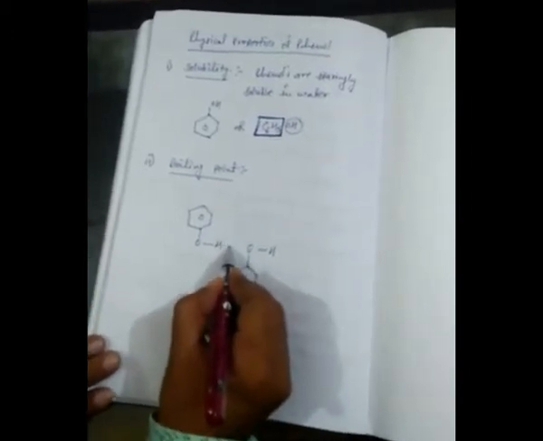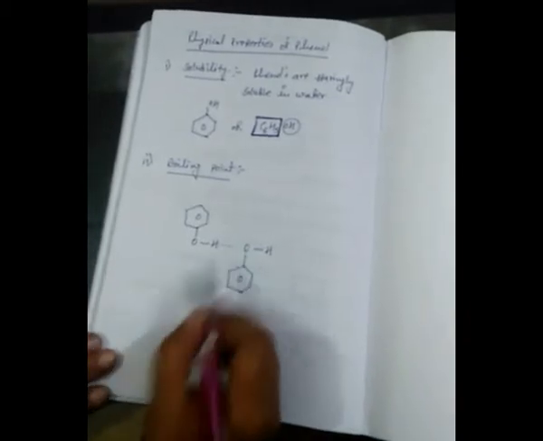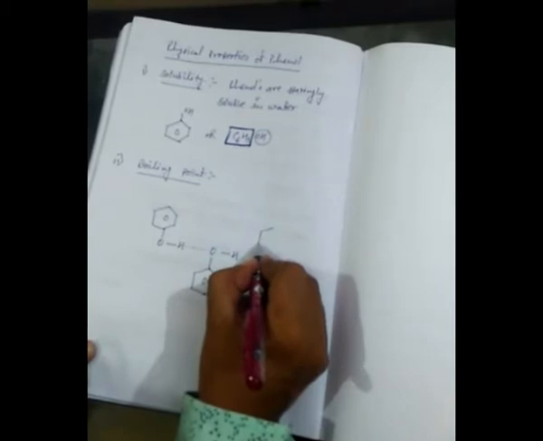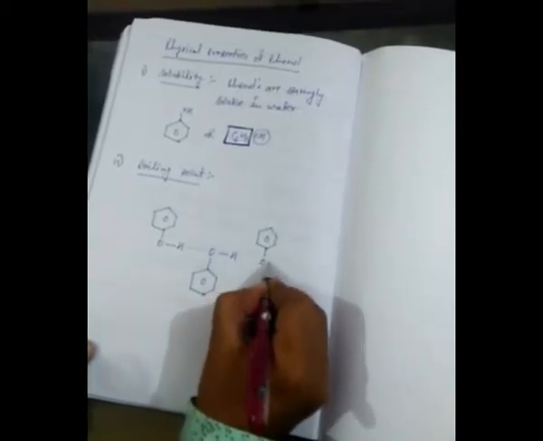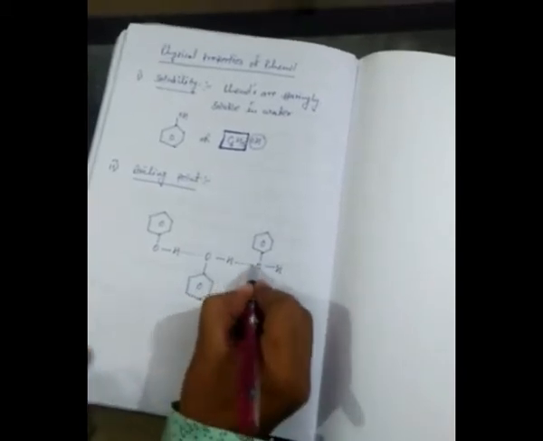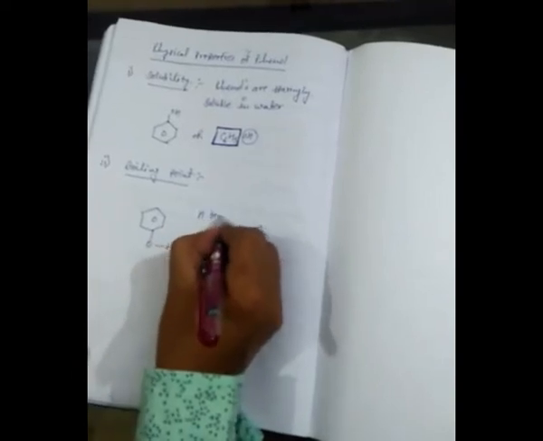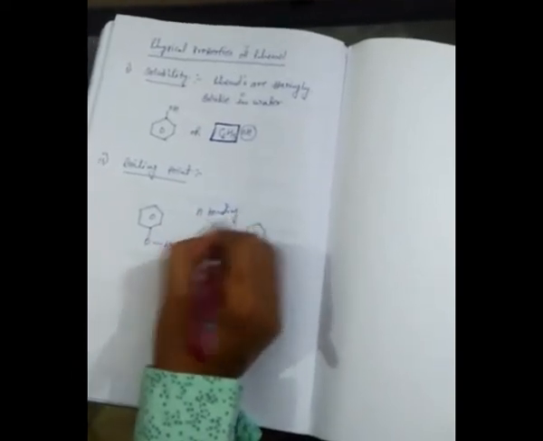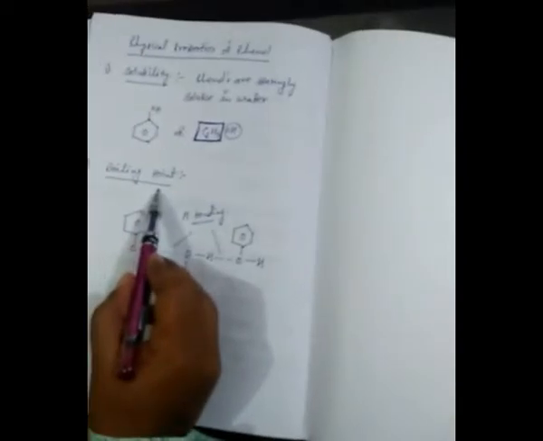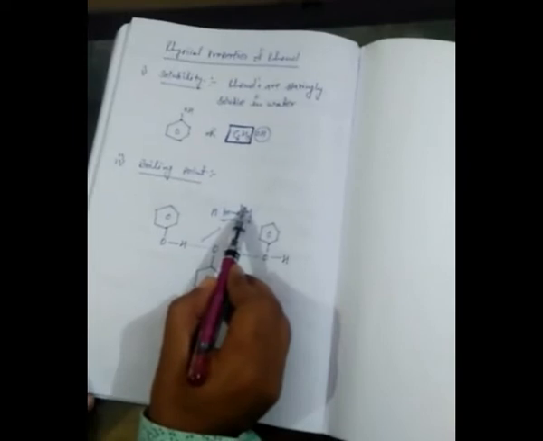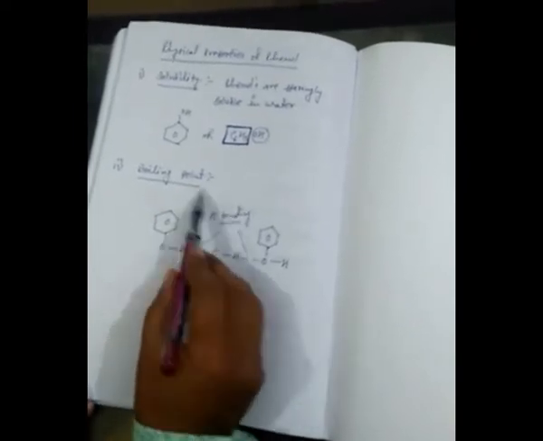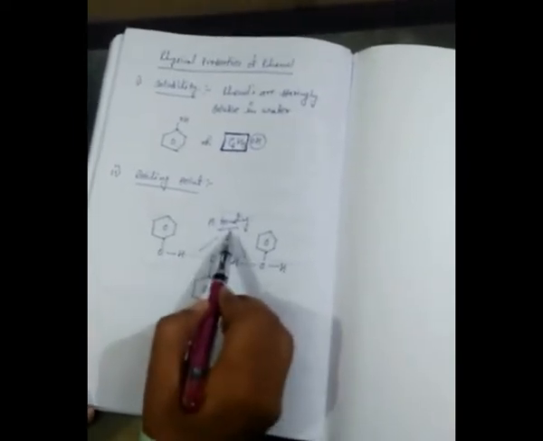So the force of attraction between them is a hydrogen bond. In the same way, this hydrogen also forms hydrogen bonding with the other molecule of phenol, like this. Due to the presence of that hydrogen bonding, its boiling point is more than haloalkanes and hydrocarbons, because in haloalkane or hydrocarbon there is no hydrogen bonding.